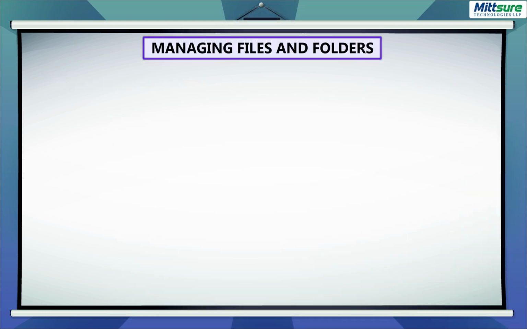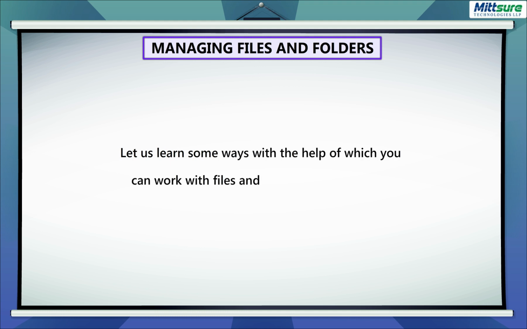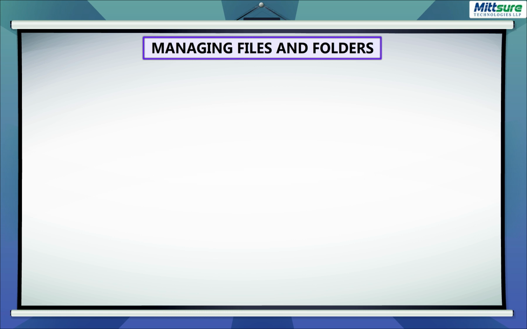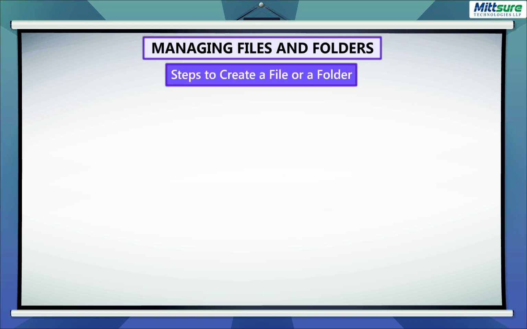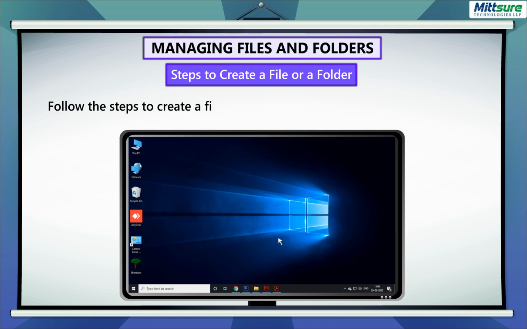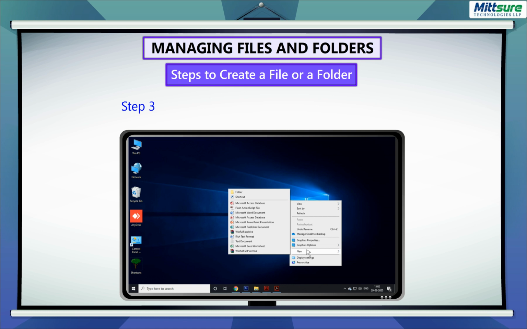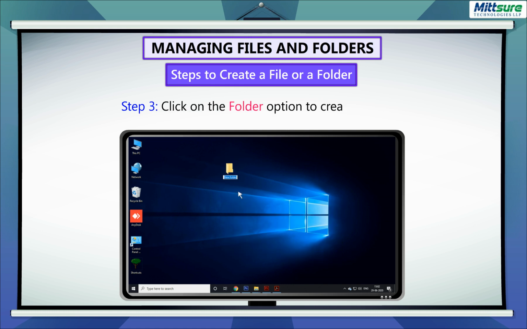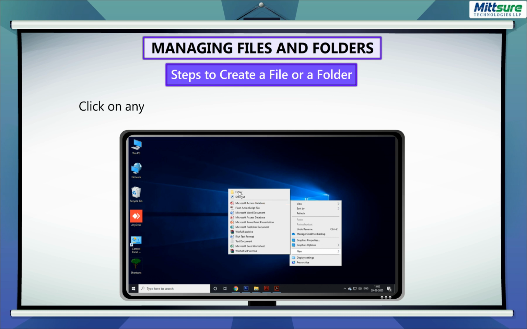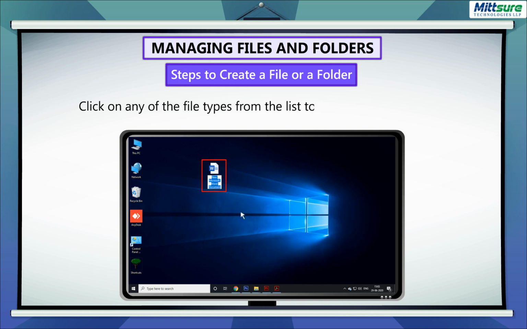Managing files and folders. Let us learn some ways with the help of which you can work with these files and folders on a computer. Steps to create a file or a folder. Follow the steps to create a file or a folder on the desktop of your computer. Step 1. Right-click on the blank area of the desktop. Step 2. Select the New option. Step 3. Click on the Folder option to create a folder, or click on any of the file types from the list to create a file of that type.